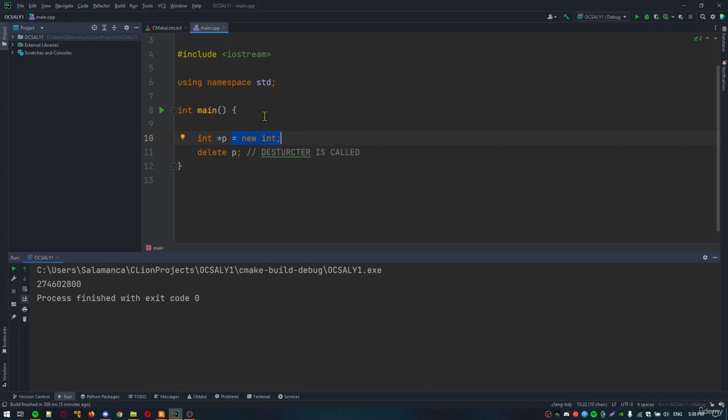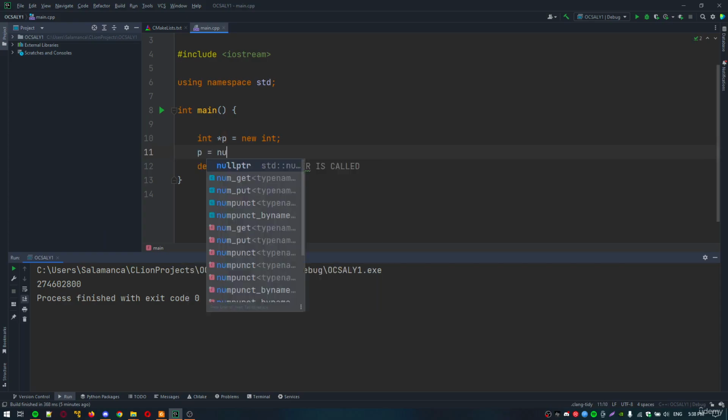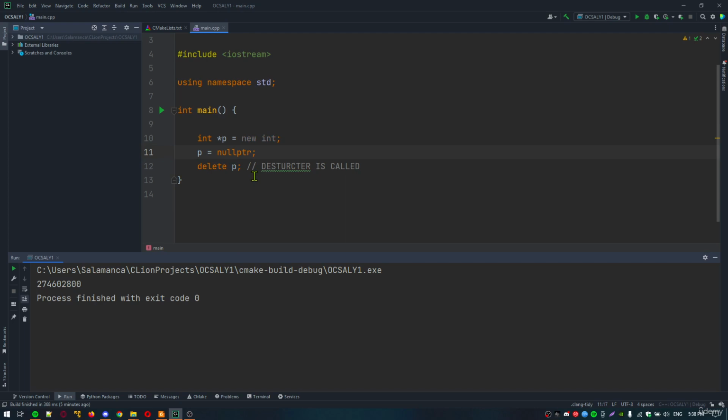It's good practice to set a pointer to nullptr after you have deleted it, as shown here. If you use the convention of checking the value of the pointer before using it, this will protect you from using a deleted pointer.